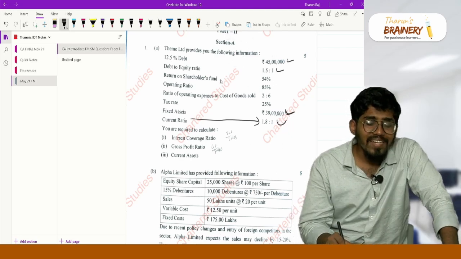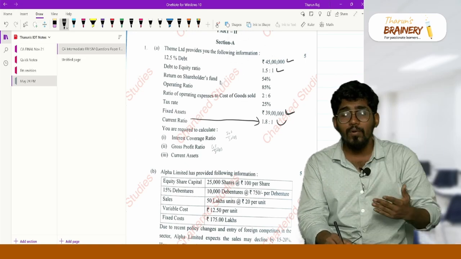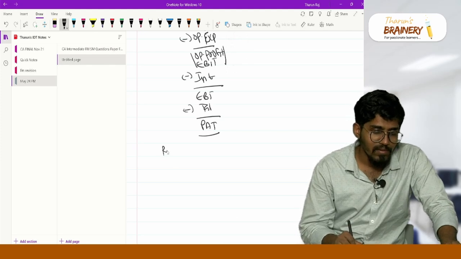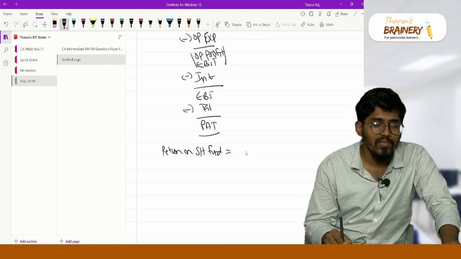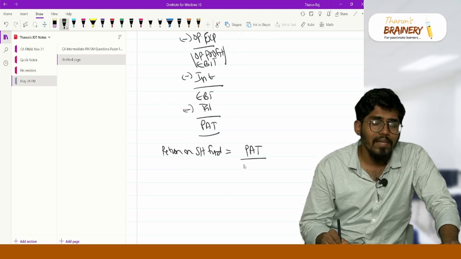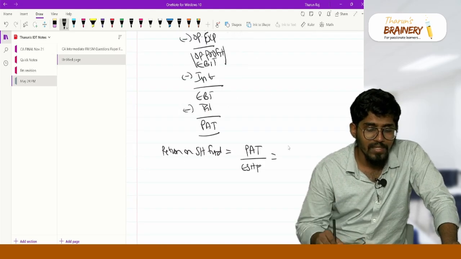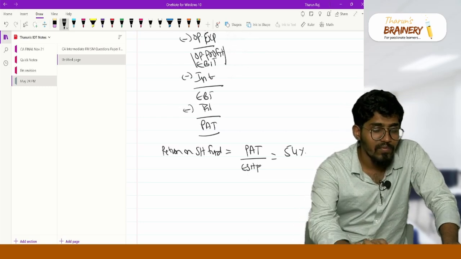Now, sir, return on shareholder fund. Return divided by shareholder fund. What is the return for shareholder fund? PAT is the return for shareholder fund. So return on shareholder fund is nothing but PAT divided by equity shareholder fund, which is 54 percentage. I know my equity shareholder funds, correct?